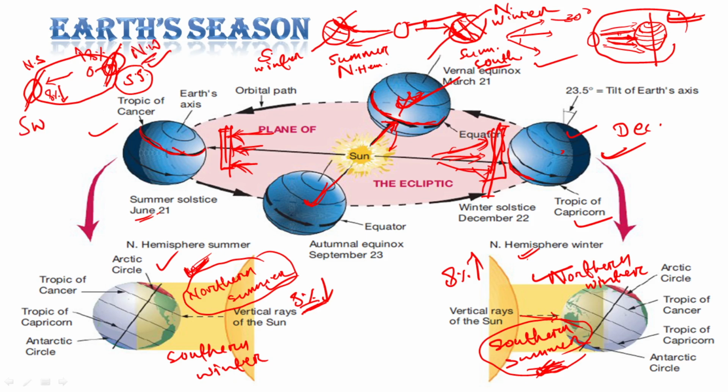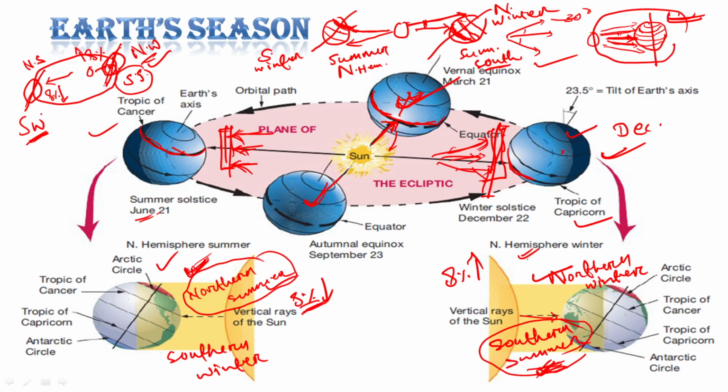So during winter in the northern hemisphere, Earth is nearest to the Sun, whereas during winter in the southern hemisphere, Earth is farthest from the Sun. That means southern winter is also more intense as compared to northern winter, right?